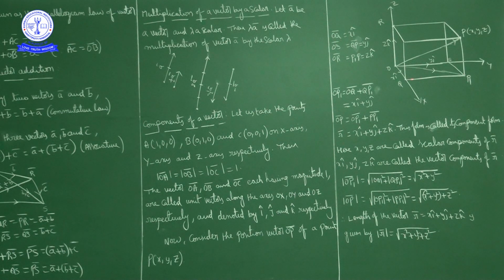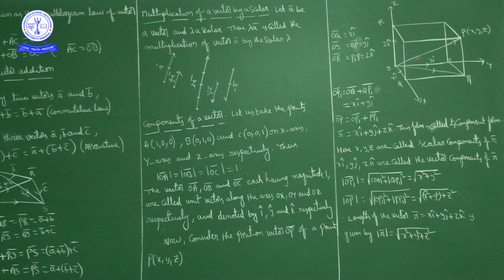OP1 bar is equal to OQ plus QP1 bar, where OS bar and QP1 bar are equal, so OP1 bar is equal to x i cap plus y j cap. Now what is OP bar?